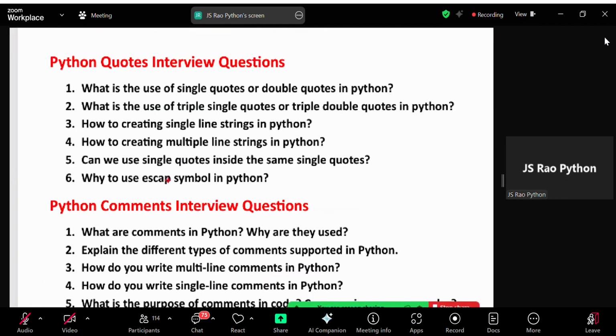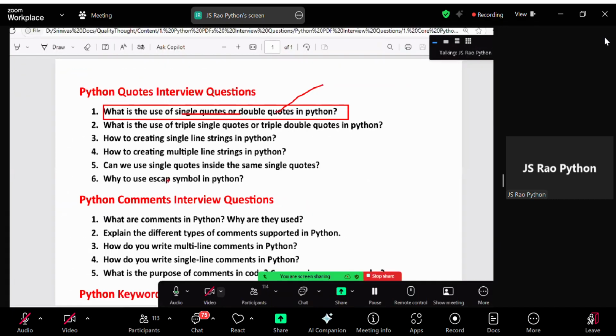Interview questions I will also share with you. See here whether you are able to give the answers or not, you can check. What is the use of single quotes or double quotes in Python? Means we can create a single line string. What is the use of triple quotes? We can use them for creating a multi-line string. How to create a single line string? By using single or double quotation. How to create a multi-line string? We can create it using triple quotations.